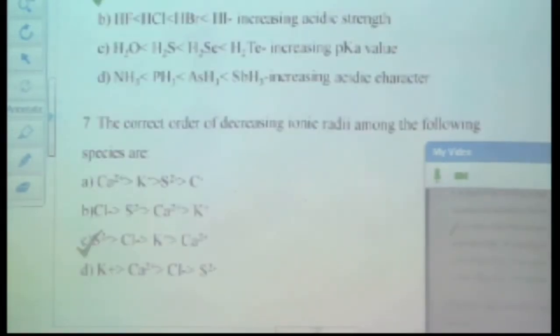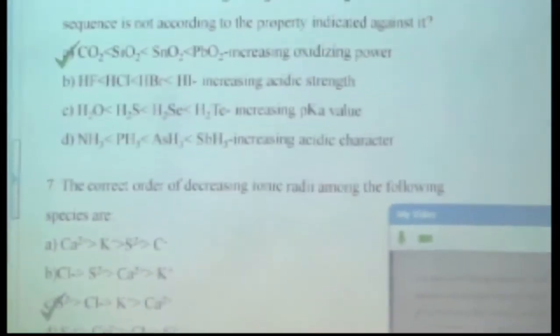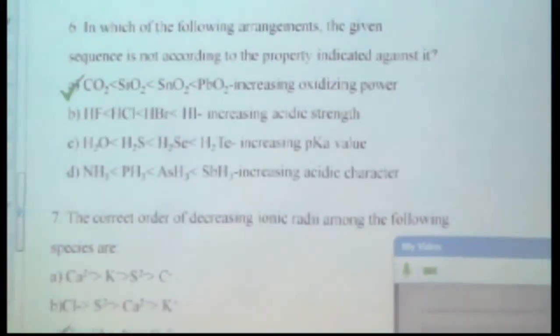In which of the following arrangements is the given sequence not according to the property indicated against it? Okay, I know this is the acidic strength. Increasing pKa value means dissociation constant. More is the dissociation constant, more is the acidity. Easily dissociating means easily giving away the H plus ion.